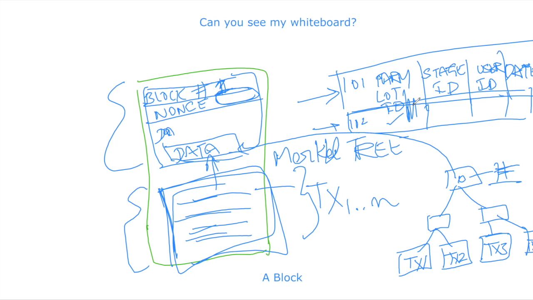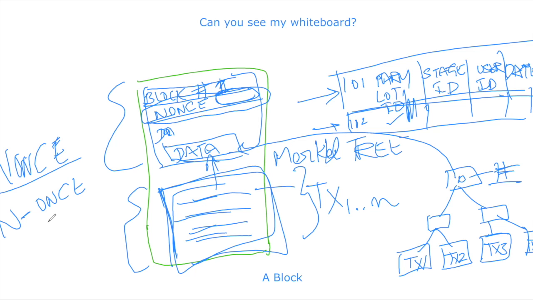Now I'm going to talk about the most important one, the nonce. This is where binding comes in. So what is a nonce? Why is it called nonce? N-O-N-C-E. Nonce means number used once. A number that is used only once is called a nonce. This is the core. I'll tell you why this happens.